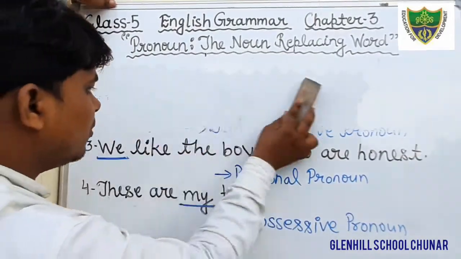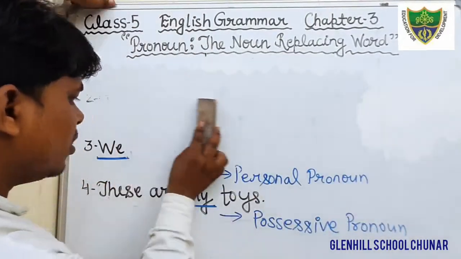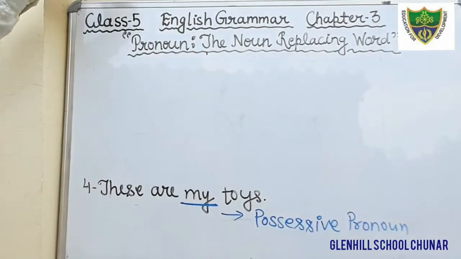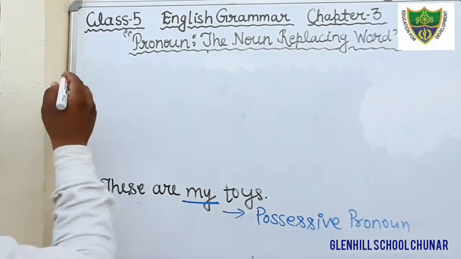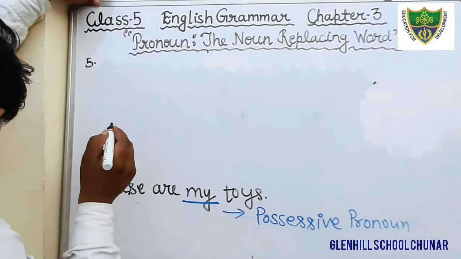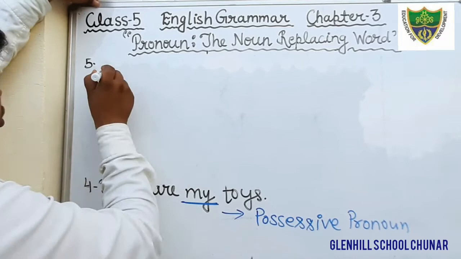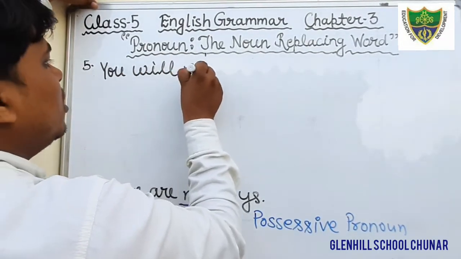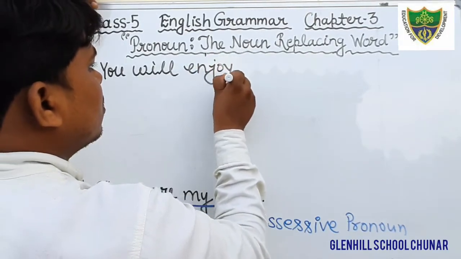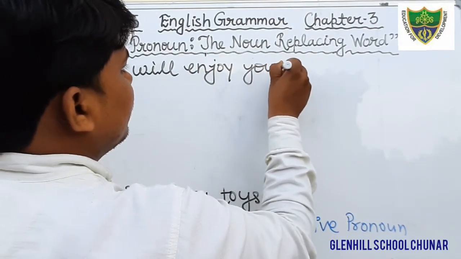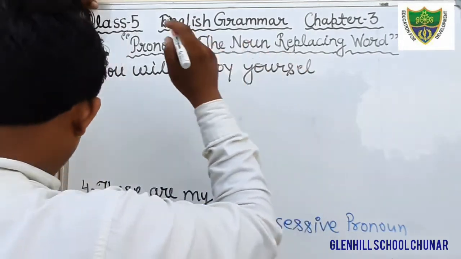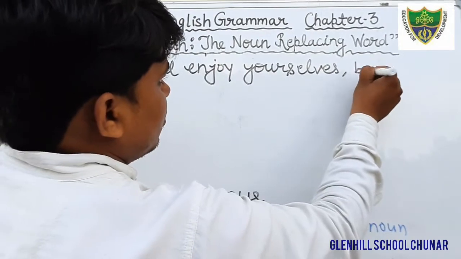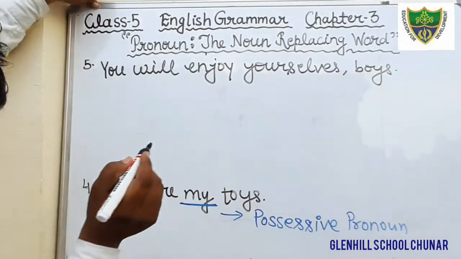Come to question number 5. Okay students, I am going to erase up to this and come to question number 5. Just see here what is question number 5. You will enjoy yourself. Okay students, this is the sentence.